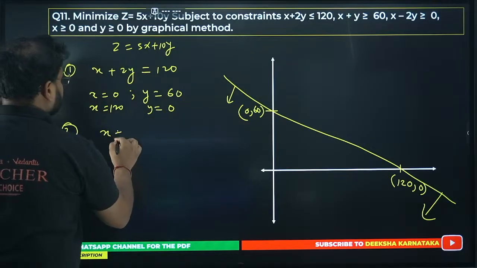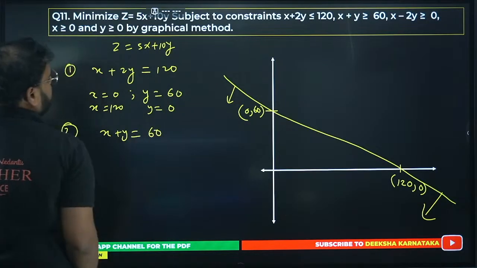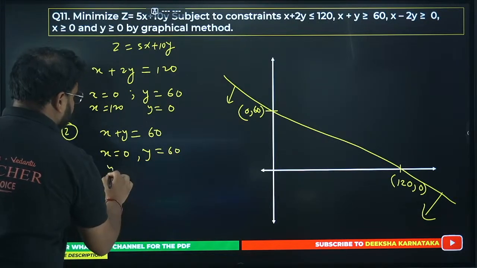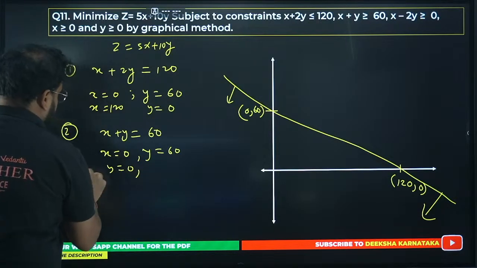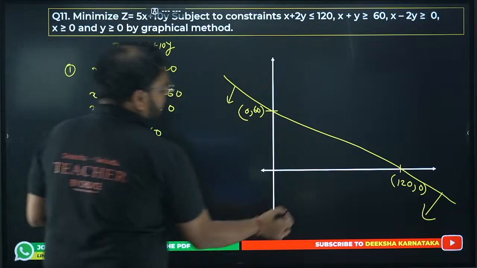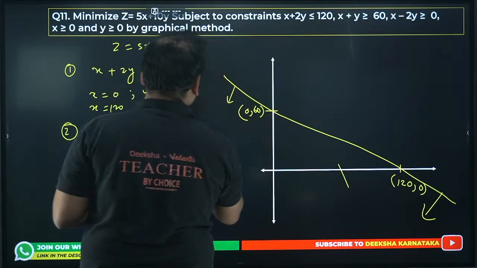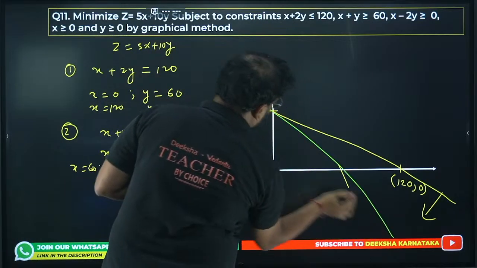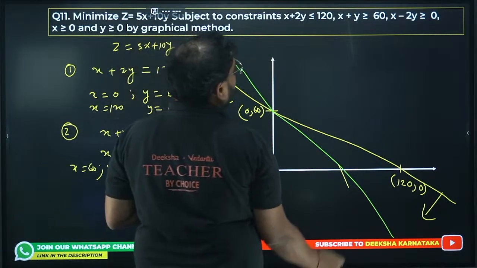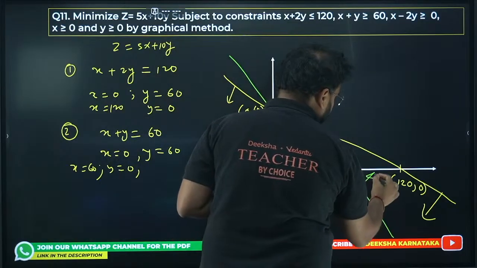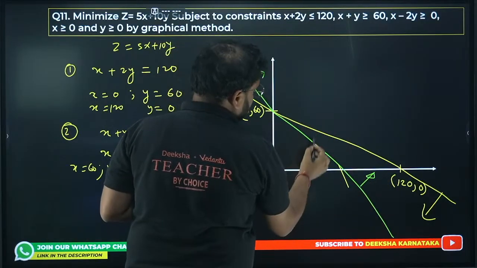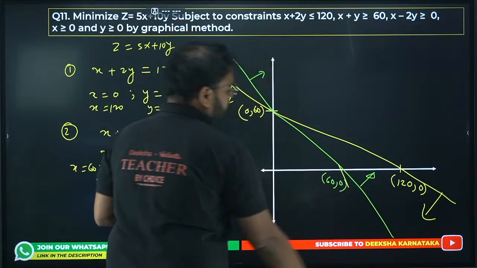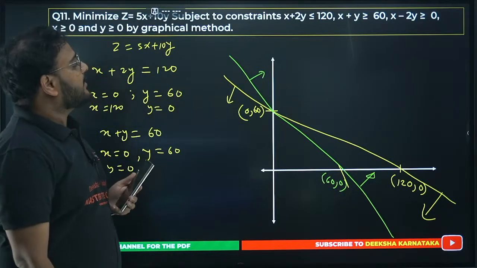We have x plus y equals 60. Put x as 0, y is 60. Put y as 0, x will again be 60. So we get these points. Now that's my second line. Again, we are looking for more than, which means it'll go up. It'll be above this. This is my (60, 0) point. What next?